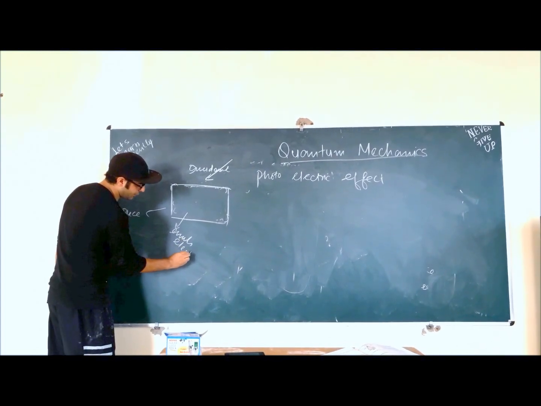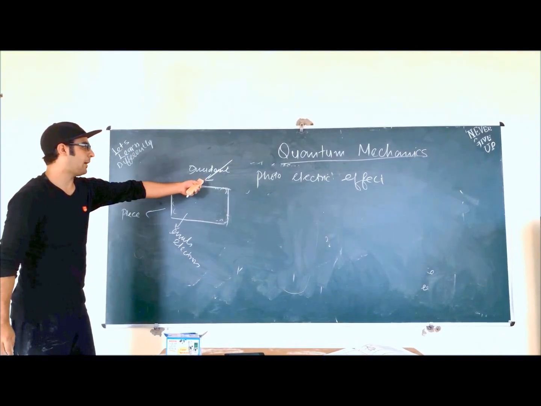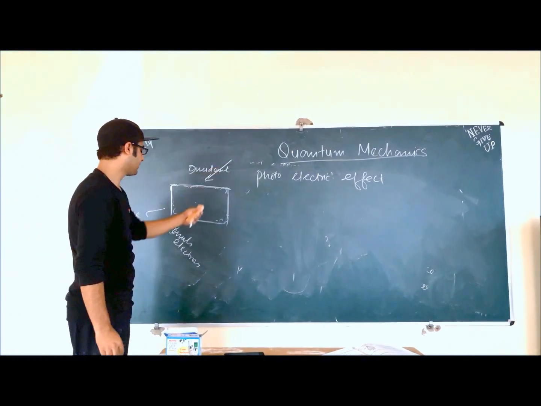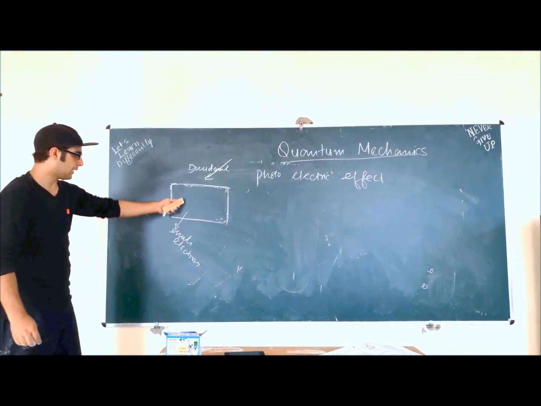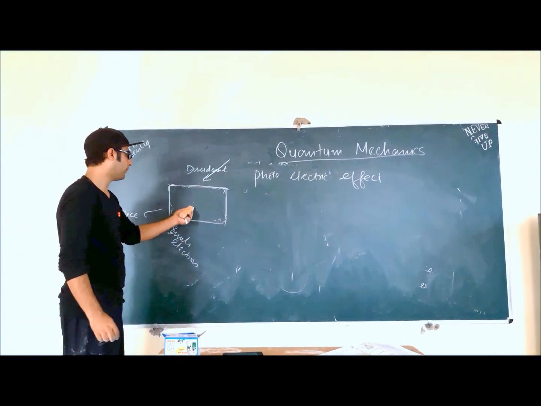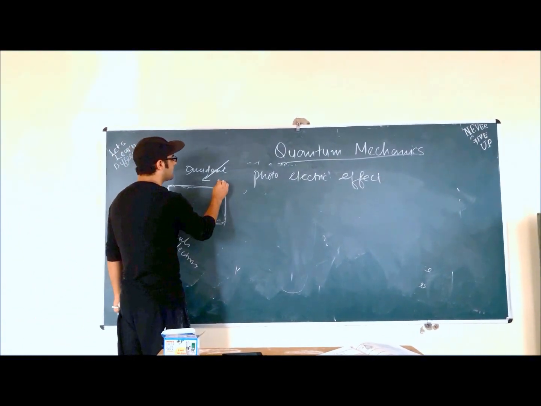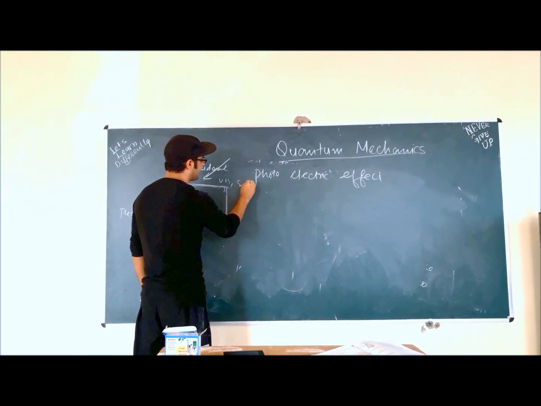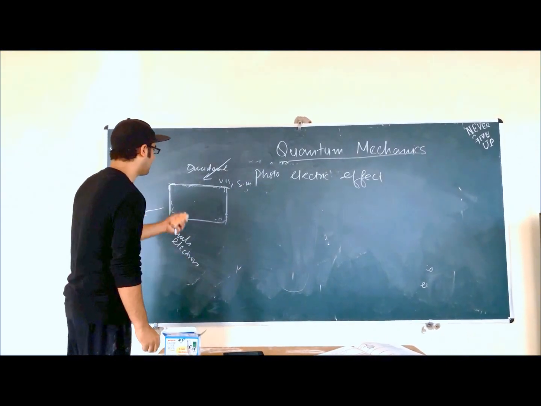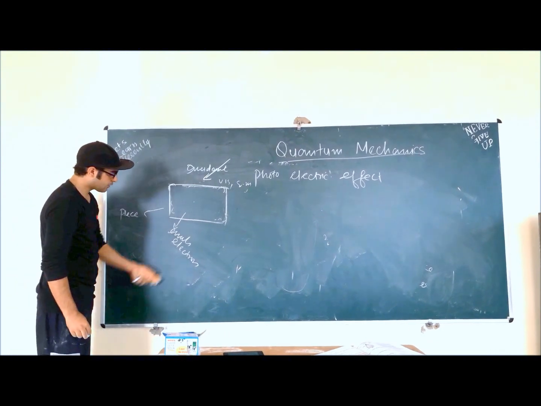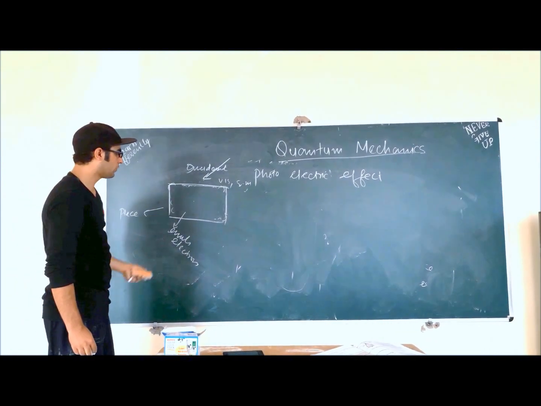This emission of electrons by the incidence of radiation is called the photoelectric effect. The light may be visible light, EM waves, infrared, gamma rays, or whatever. These electrons come out of the metal. This phenomenon is called the photoelectric effect.